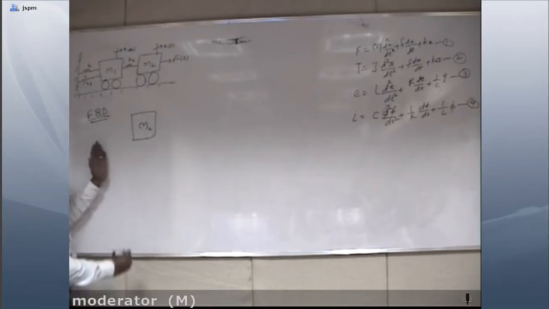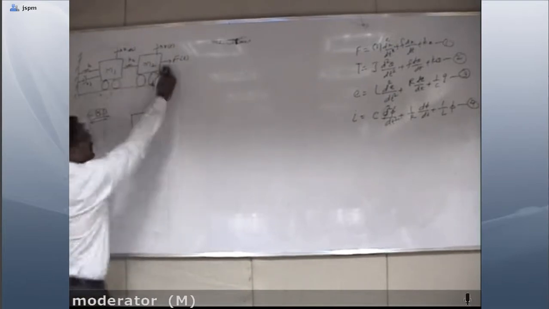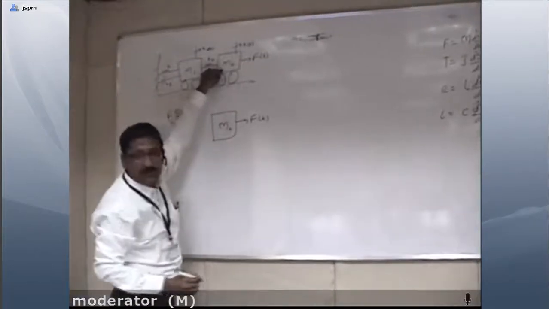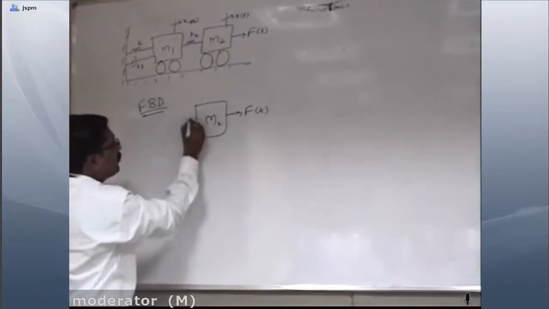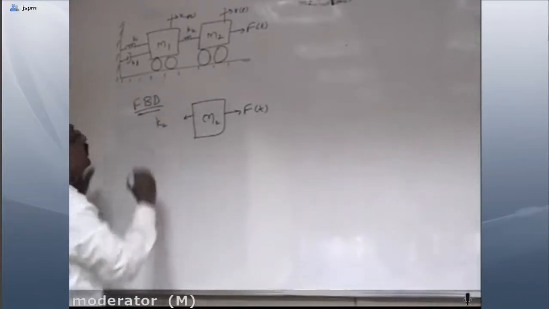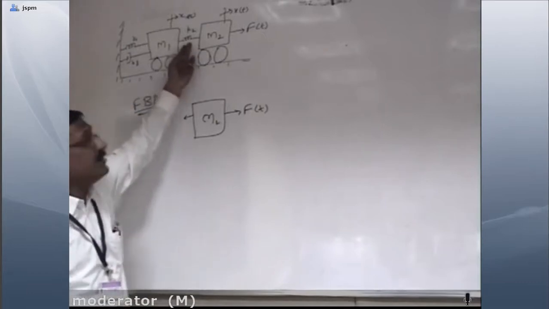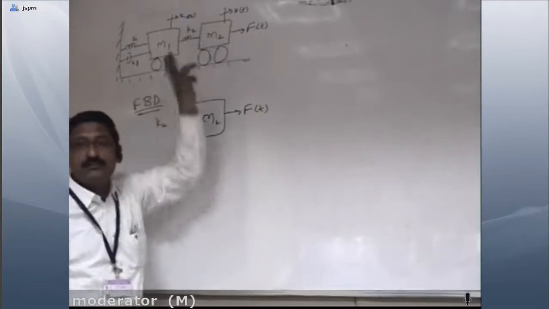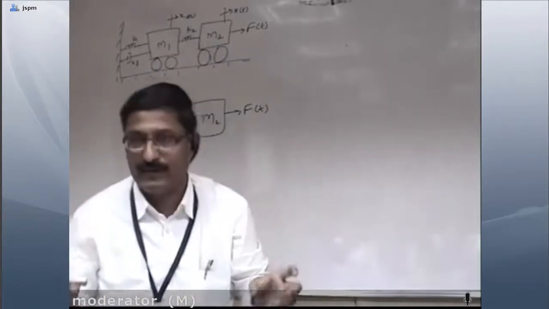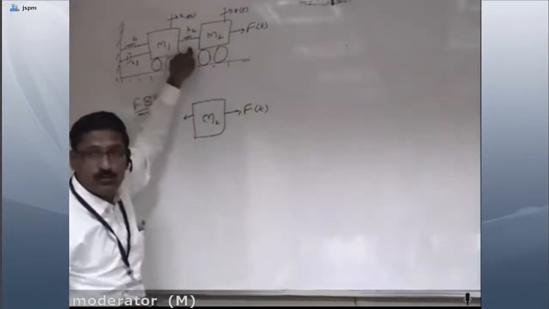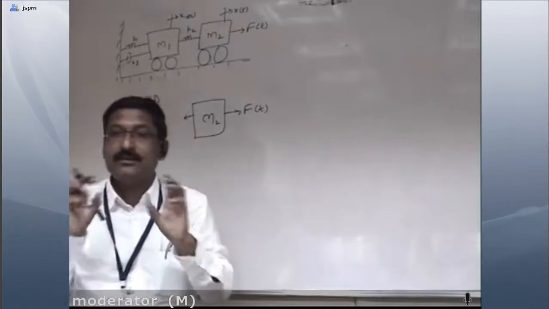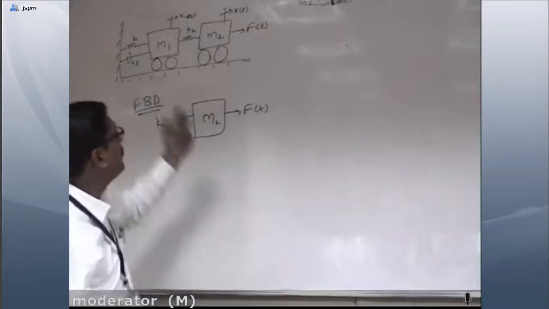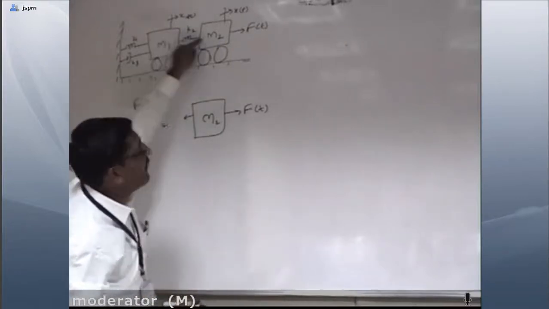So here, what are the forces acting on this one? Applied force F of t. Then it is connected with a spring, so it will give the opposite effect: K2 into the displacement. This spring is connected between M1 and M2, and the spring element is associated with the difference of displacement between x1 and x.